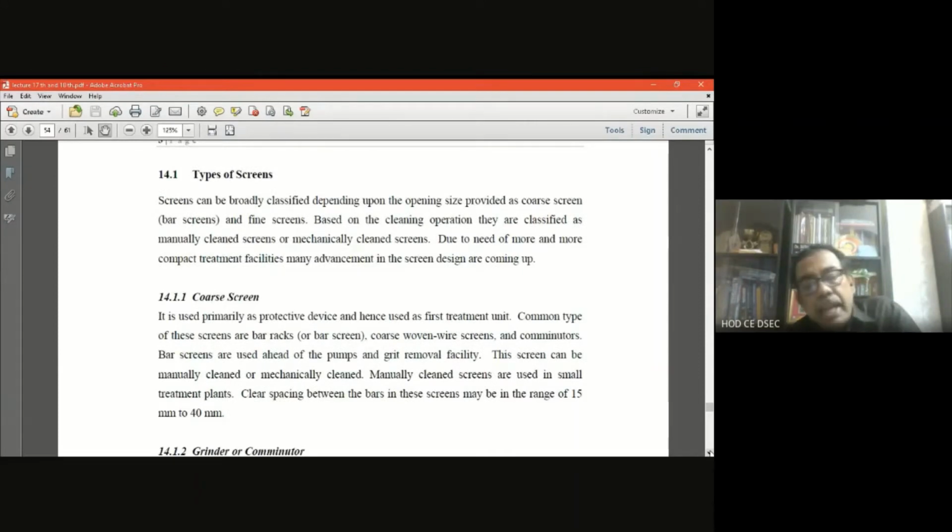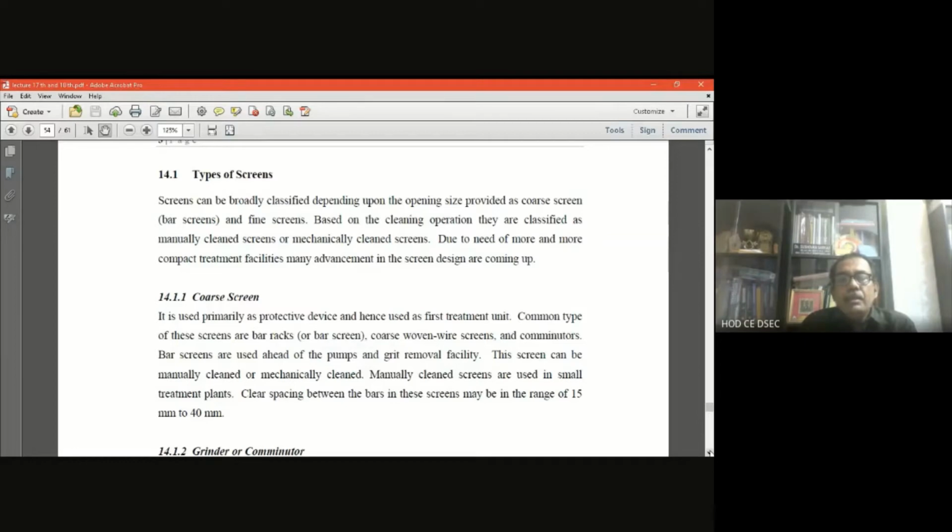Now we know that according to the size of the opening, there are coarse screens and fine screens, and according to the cleaning operation, they may be divided into manual screening and mechanical screening. So these are the types of screening. According to the size, it is coarse screen and fine screen, and according to the operation, it is manual and mechanical.